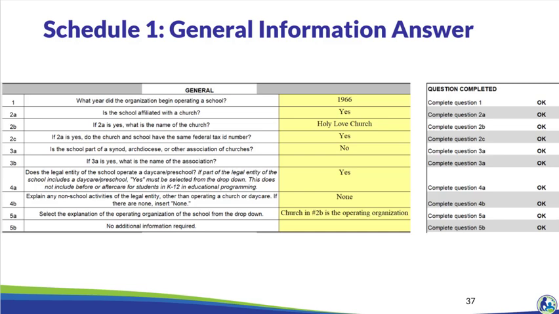Now let's review the top section of Schedule 1 titled General. For item 1, we entered the year the school began operating, which was 1966. We were also told that the school is affiliated with a church, so 2A was marked yes. The name of the church is Holy Love, and it has the same federal tax ID number as the school for 2B and 2C.